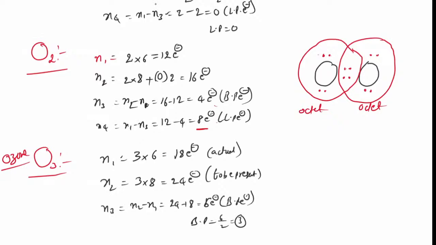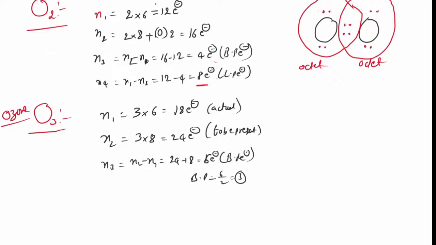Now come to the next. N4 is equal to N1 minus N3. N1 is 18 and N3 is 6, so that is 12. 12 electrons are present as lone pairs. So lone pairs is equal to 12 by 2, that is equal to 6.